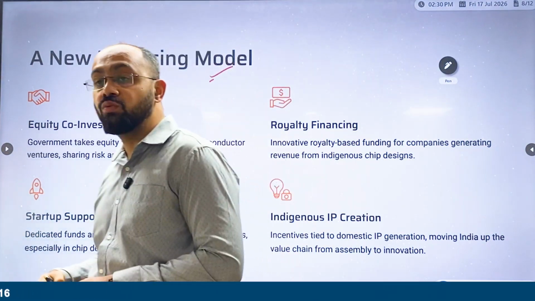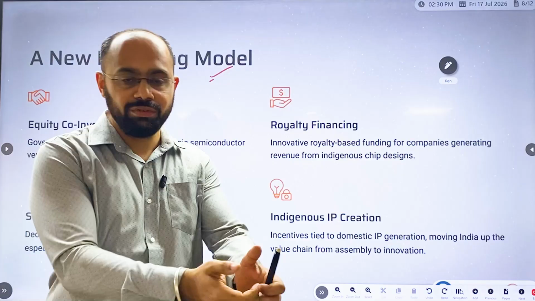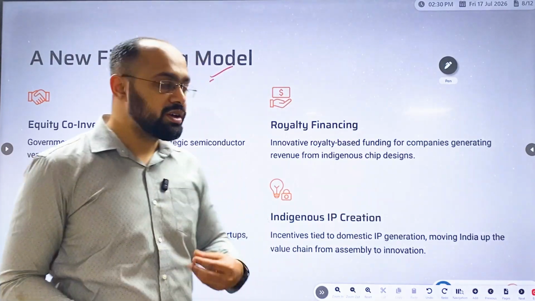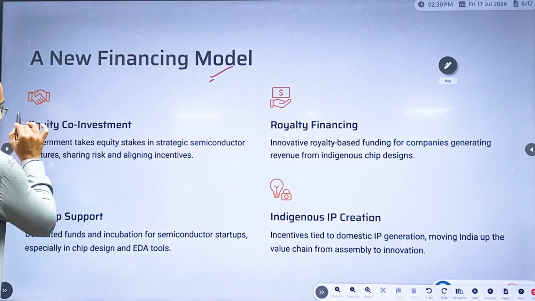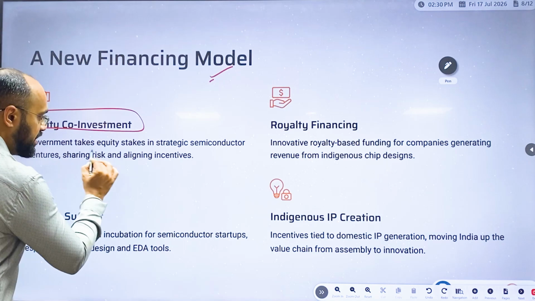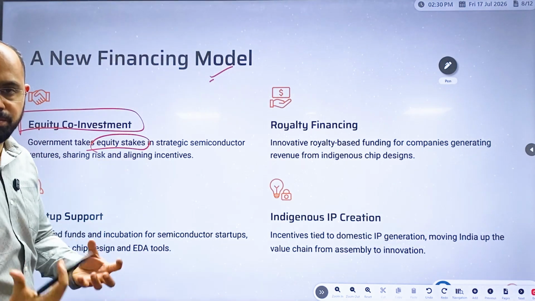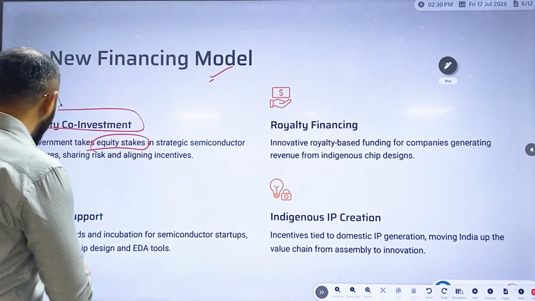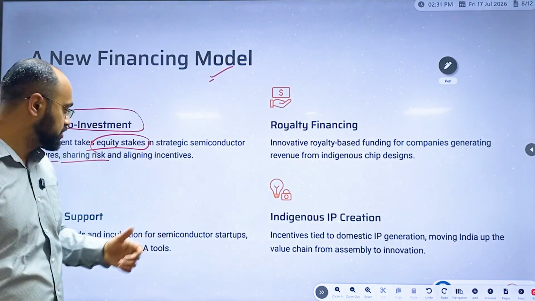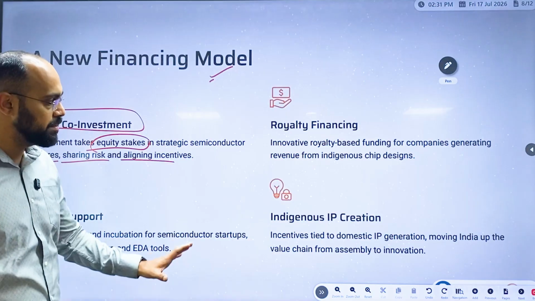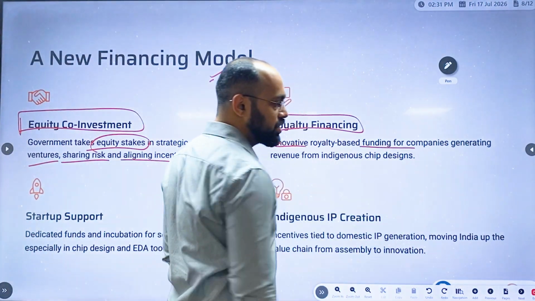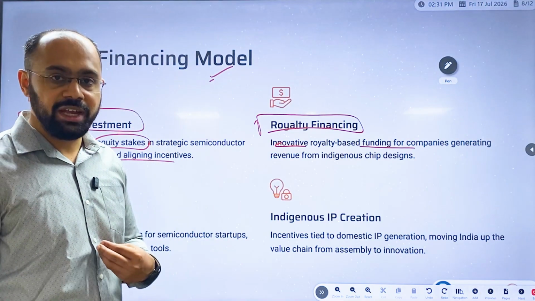Now lastly, the new financial model. Earlier, the government used to give some grants or some money to support. Now the government is asking for equity co-investment. Here the government takes equity stakes, which means shares in those particular companies, and shares the risk with semiconductor ventures, aligning incentives. And there are royalty fees, an innovation royalty based on funding for the company. Royalty fees will be taken by the government.